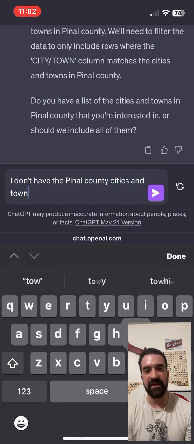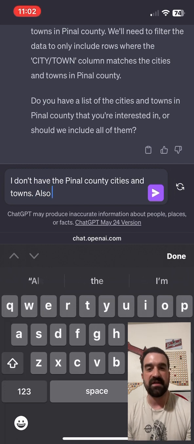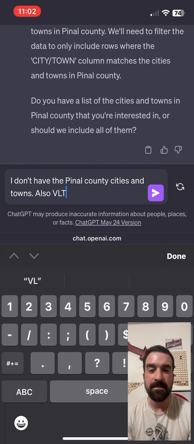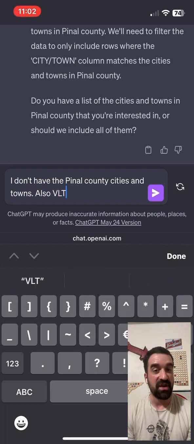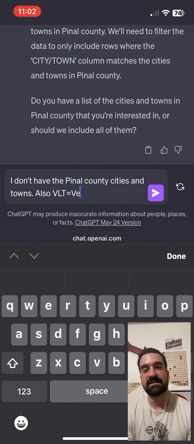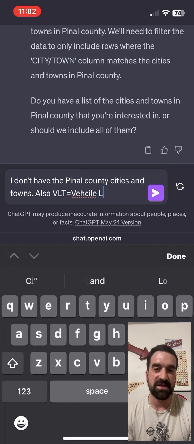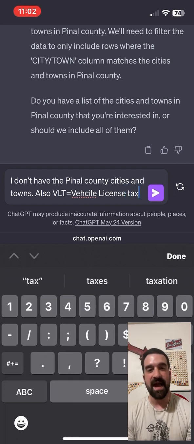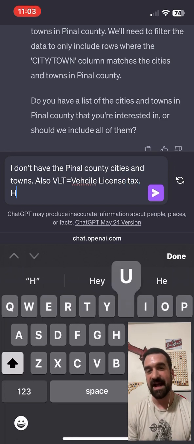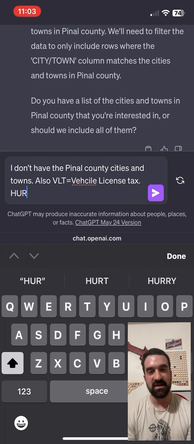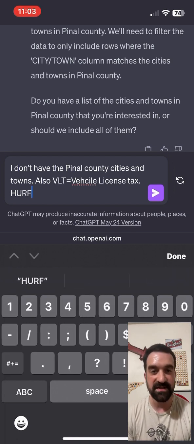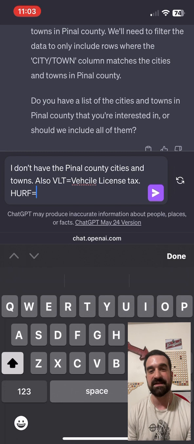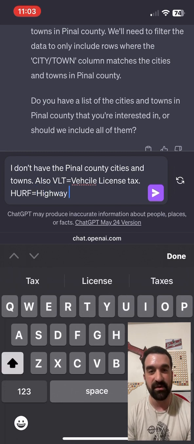Let's see if it already knows what the cities and towns within Pinal County are. I'm also going to explain what VLT, Vehicle License Tax, and what HURF, which is the Highway User Revenue Fund, are, and see what happens. We asked it to build some graphs and give us some insights. Let's see what ChatGPT can do with this. I think you'll be very surprised and very pleased with this capability.